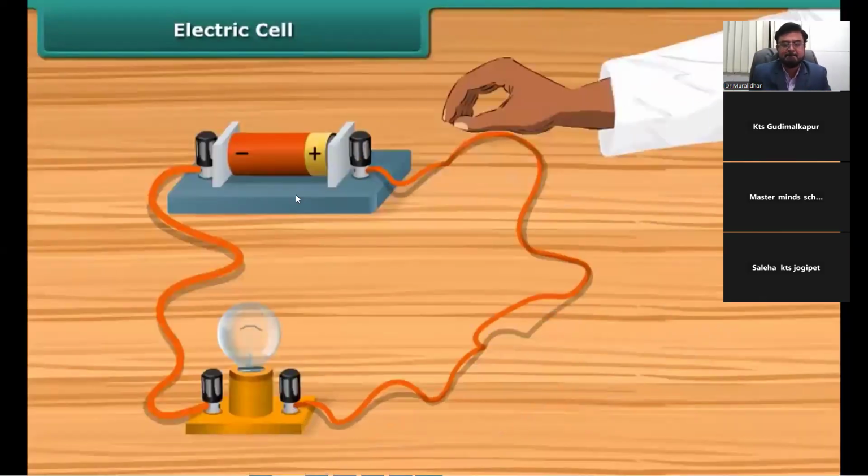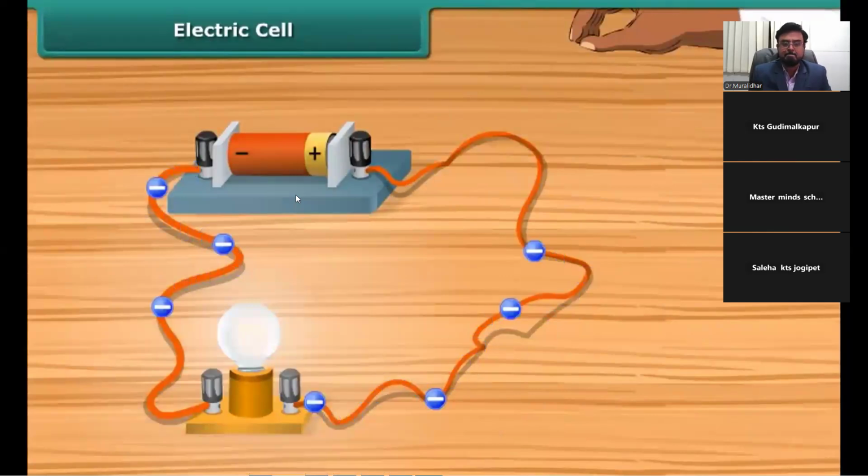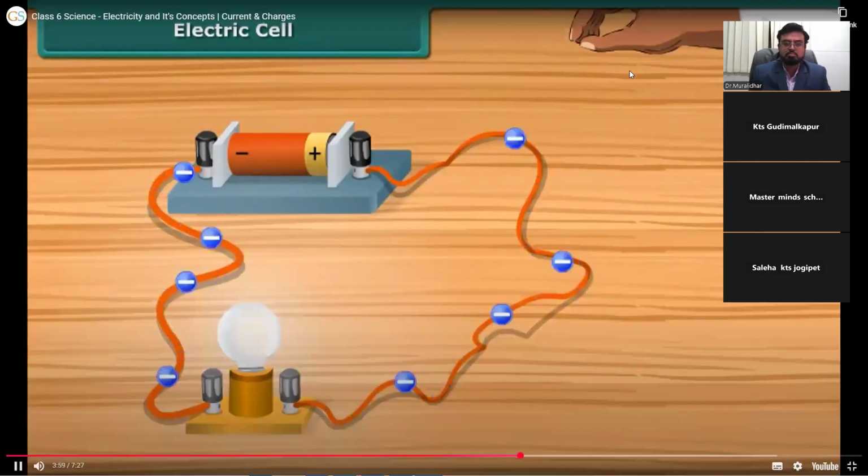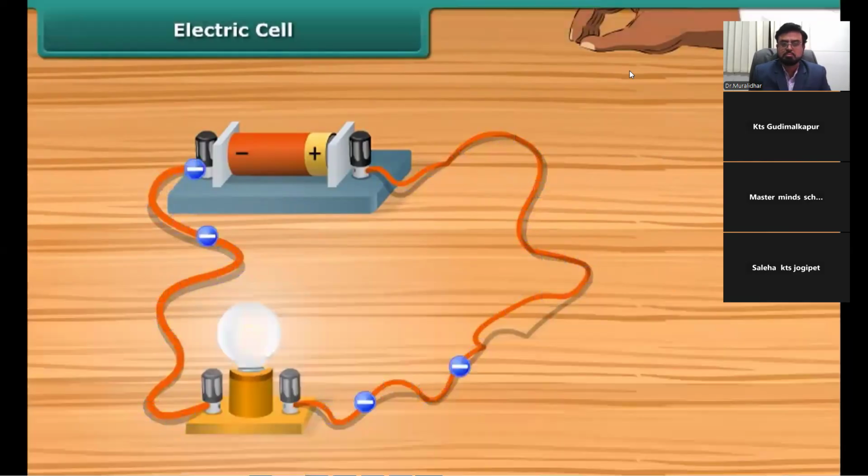An electric current consists of a movement of negative charges, that is, electrons. The flow of electrons gives us electricity. Electric current is measured by an ammeter. A dry cell battery used in a torch or transistor radio is a source of electric current.